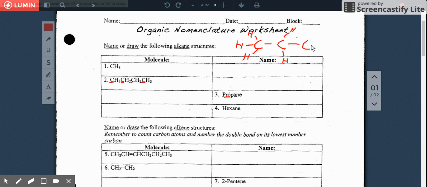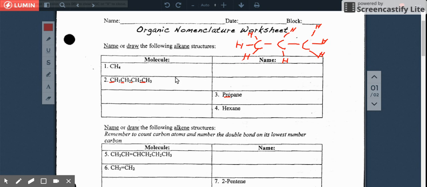And then look at the third guy, right? Look at the third carbon. It has 1 bond. So how many other bonds can it make? Remember, it makes a total of 4, meaning I can make 3 more bonds to hydrogens. Why did I draw that? You will see, okay? Hopefully that's clear right there.